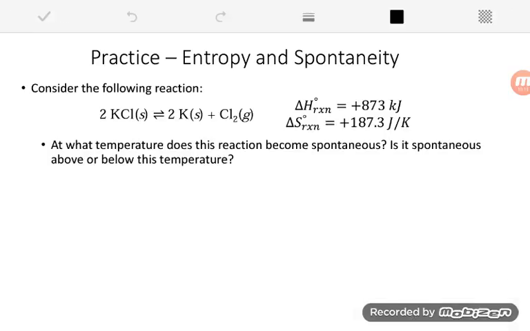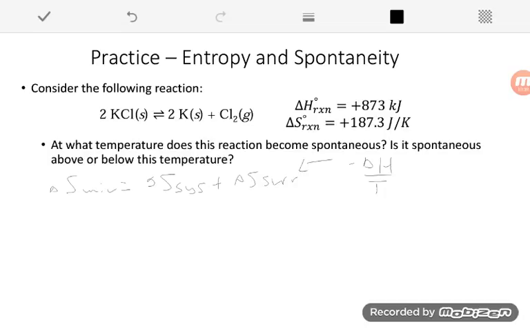So we know overall the delta S universe is equal to my system plus my surroundings. And we know that the expression for my surroundings is negative delta H divided by T. So we know when delta S universe is negative, that means a reaction is non-spontaneous. And when delta S universe is positive, that means my reaction is spontaneous.